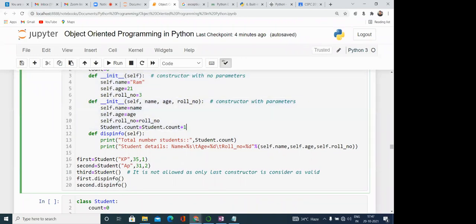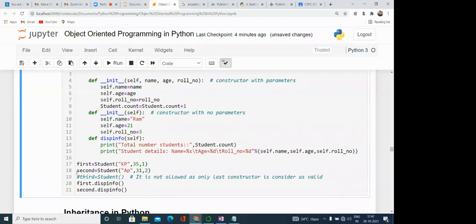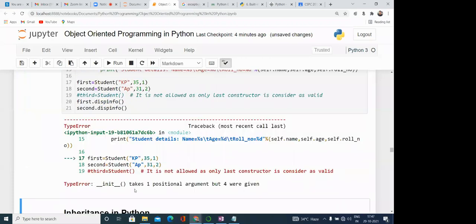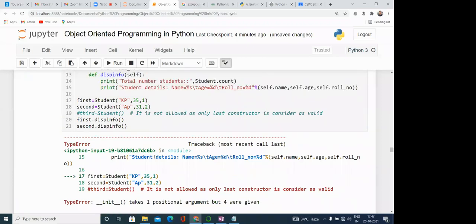So this is an error. This is not allowed in Python, whereas in another programming language like Java this is allowed. If you do it like this, it will definitely show an error that you can see here: init takes one positional argument, but 4 were given. So it is not allowed.